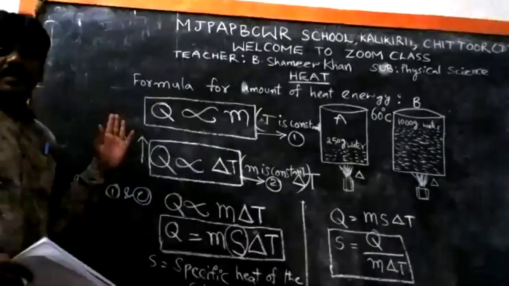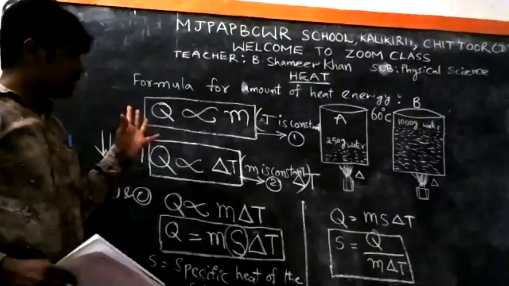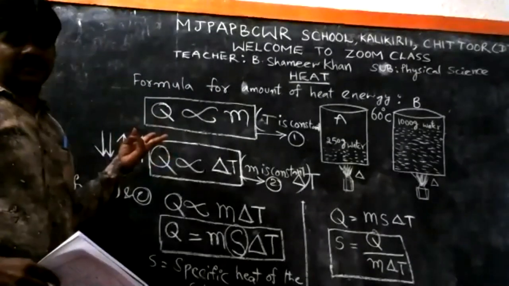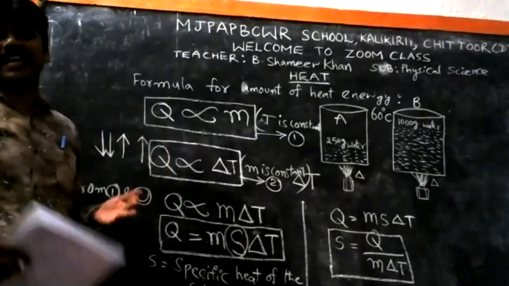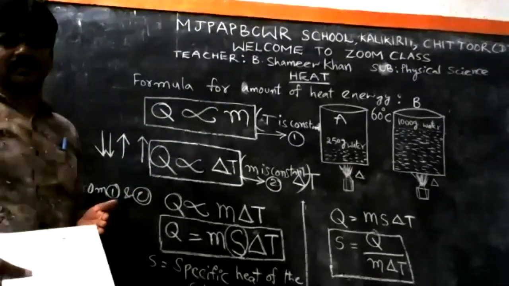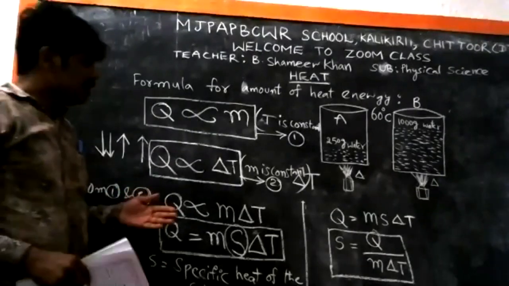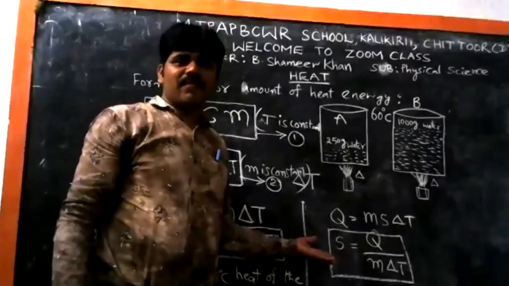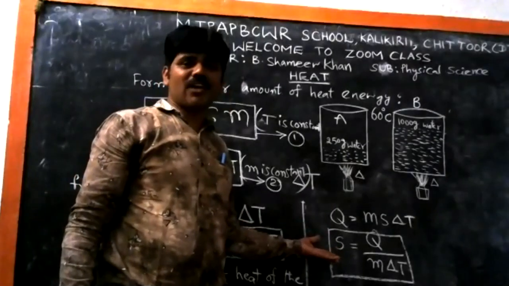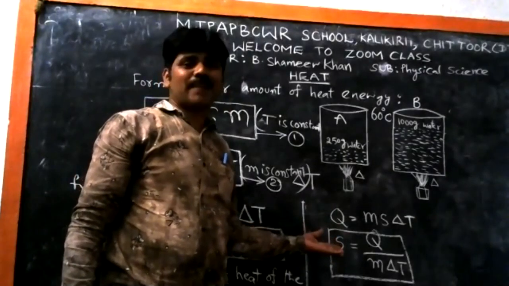In public examination, it can be asked in 3 ways. The first one is derive Q is equal to ms delta T. And also write the formula for specific heat of the substance and explain the terms.